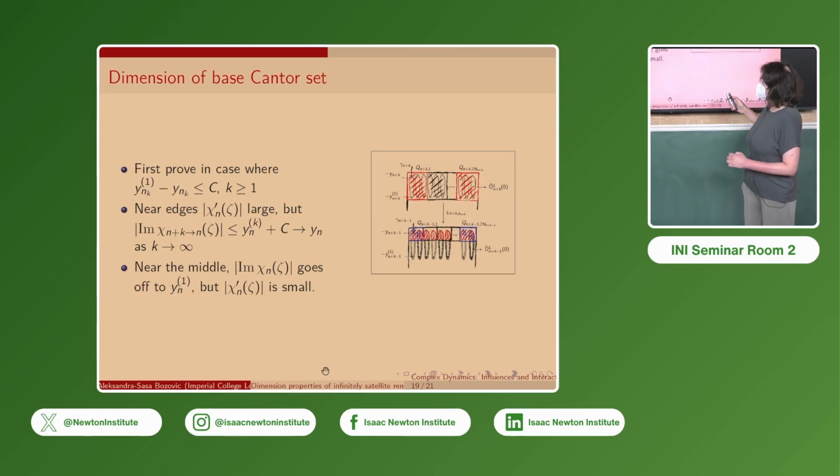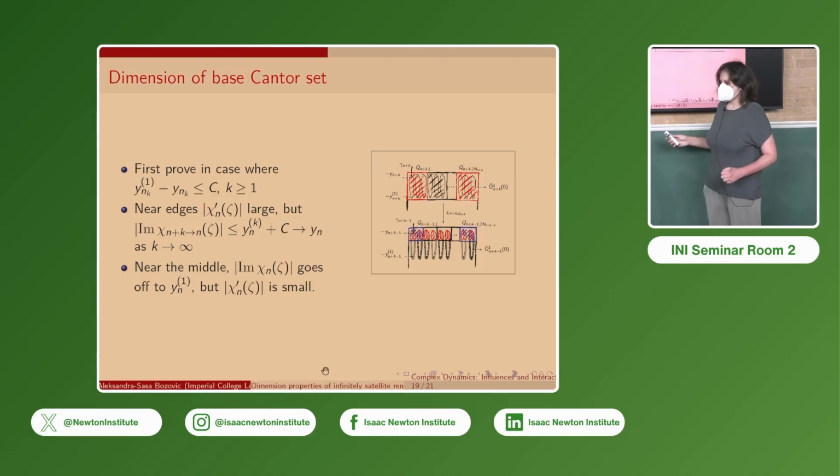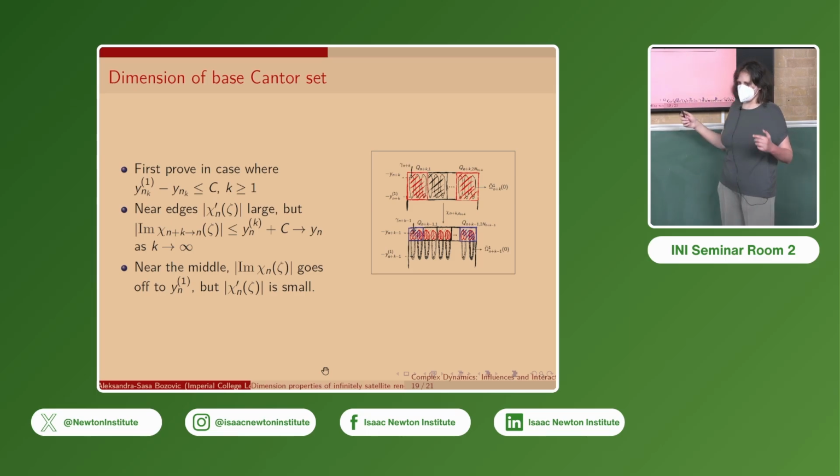And in the middle, the heights of these boxes, when sent to the level below, can go up all the way to the height of the periodic point. However, the contraction factor there will be very small, which will balance it out.